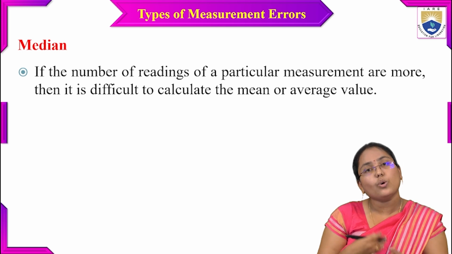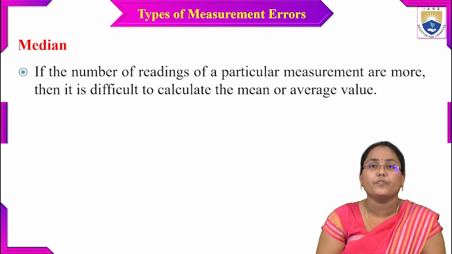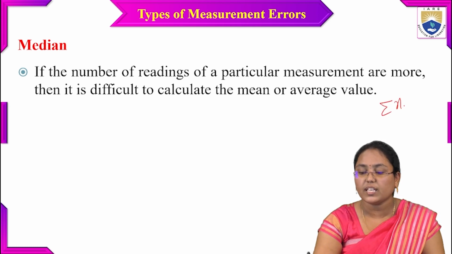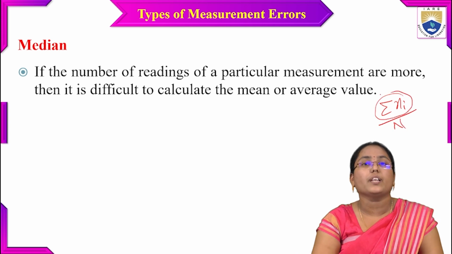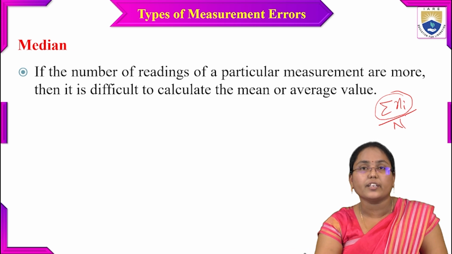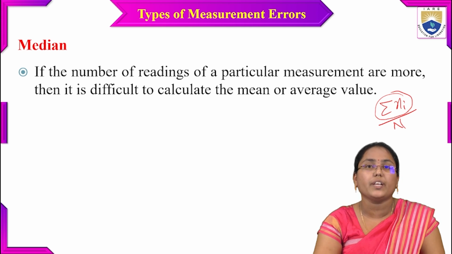But as I increase the number of readings, the mean is the summation of all these values divided by the total number. Doing the summation of so many readings, for example 100 readings, summing all 100 and dividing by 100, is very, very difficult.